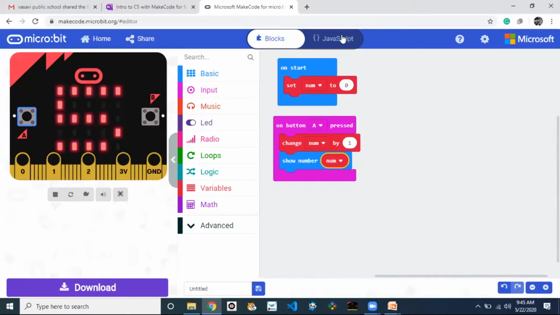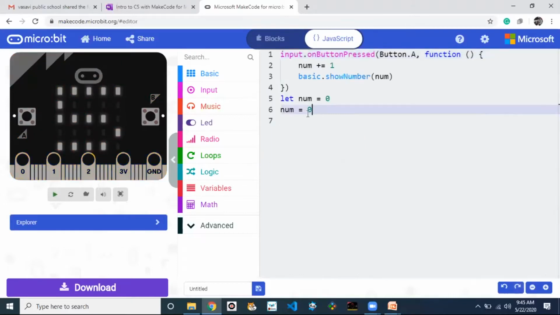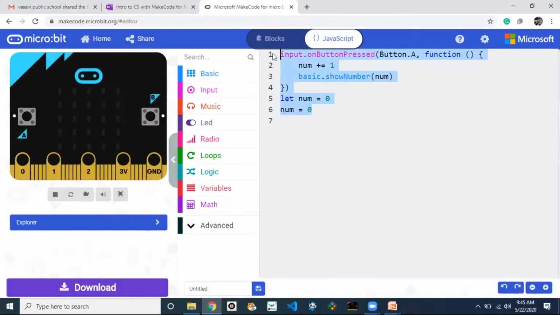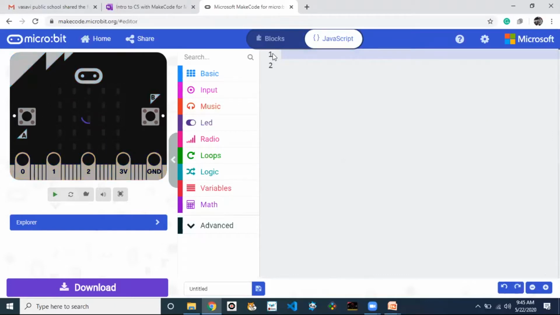The same program I will write in JavaScript. The main thing we need to learn here is that in C language or Java, whenever we use integers or float values, we write the int data type, the number name, equal to the number value. But I already informed you before that the definition changes based on the environment. Here we will use let. This is a beginner level course; if you want to go further, I will teach you at the next level. Let num equal to 0, initializing the value.